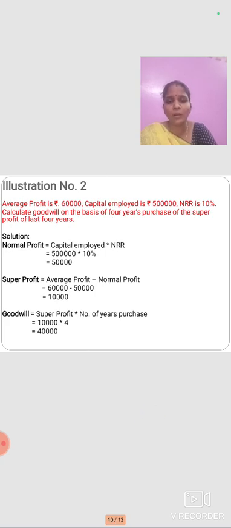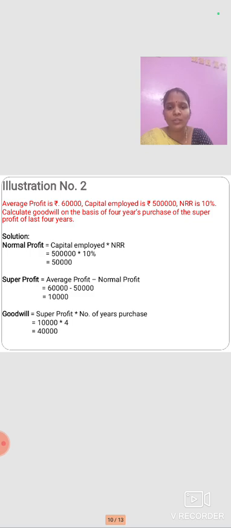We will see one problem with the super profit method. In the super profit method, they will mostly give the average profit, capital employed and everything. So illustration number 2: the average profit is 60,000, capital employed is 5 lakhs, the NRR is 10%, that is the normal rate of return. Calculate the goodwill on the basis of 4 years of purchase of the super profit.